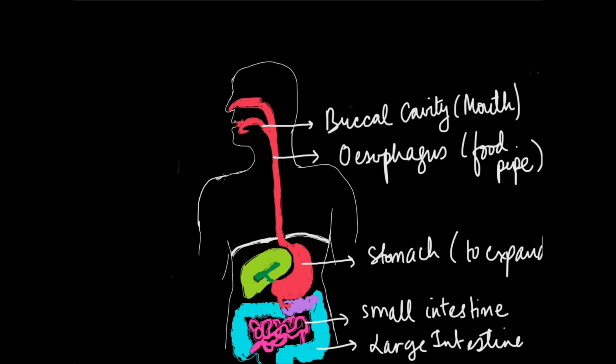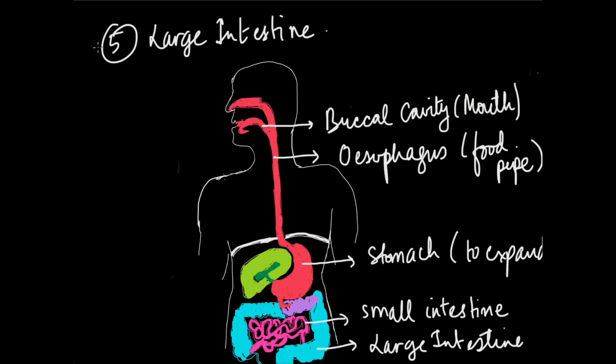And we can understand the large intestine as the fifth and final step in the process of digestion. Well, the large intestine is actually smaller in length than the small intestine.